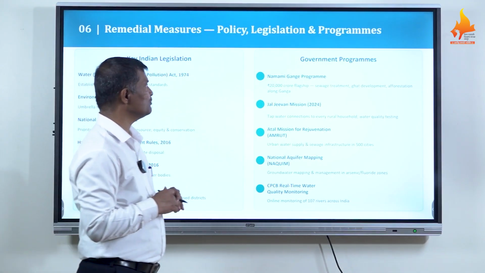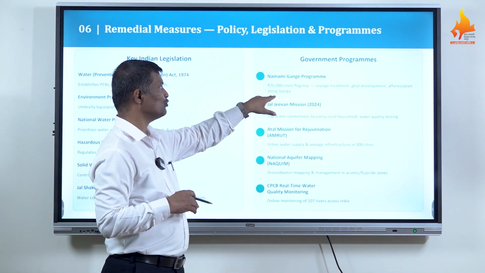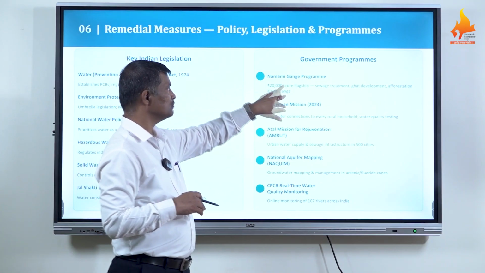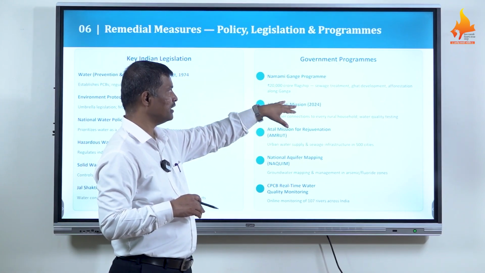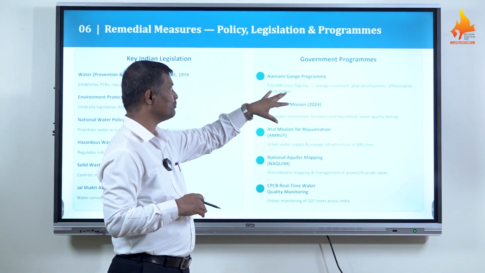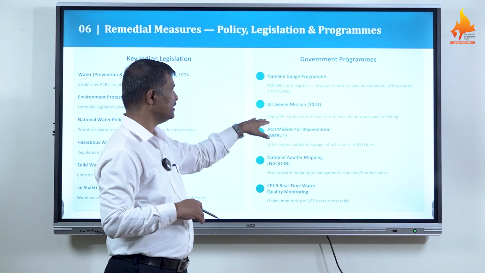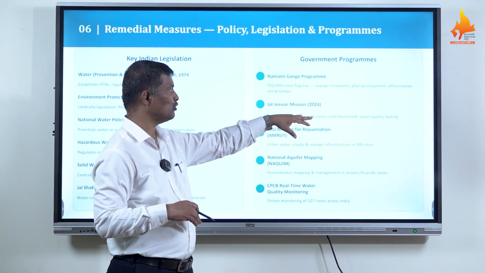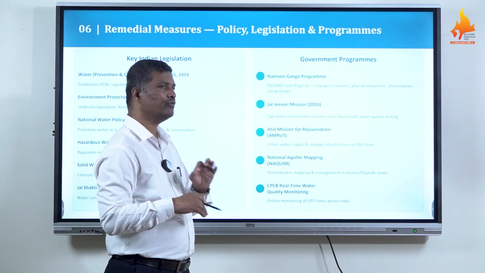Now you know that certain government programs exist, like the Namami Gange program. This is one of the flagship programs to clean the river Ganga. It spends nearly 20,000 crore to clean water contaminated by sewage, including sewage treatment, ghat development, and afforestation along the Ganga river. These are the remedial measures applied to clean the Ganga. Now the Jal Jeevan Mission 2024 provides tap water connections to every rural household for drinking and household purposes, and water quality testing also comes under it, to get safe drinking water to every citizen of India.